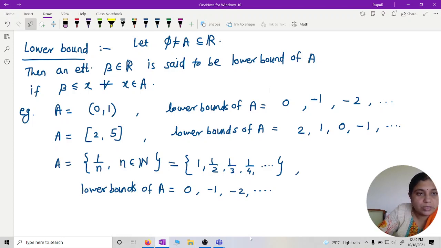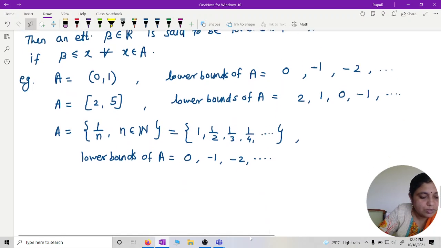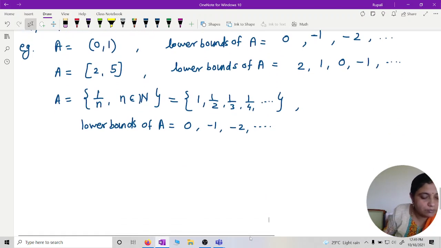Okay, so next we will define now. First we will define bounded below.